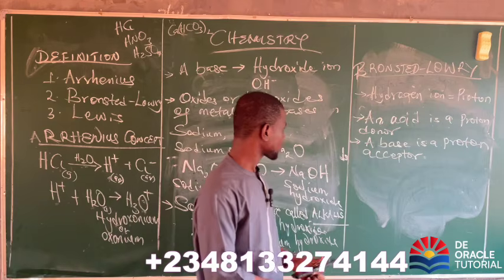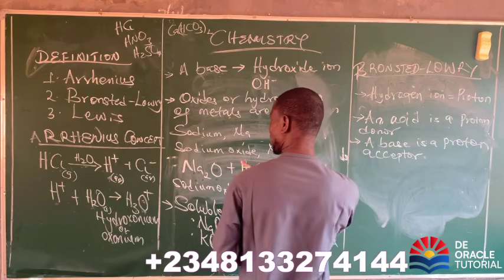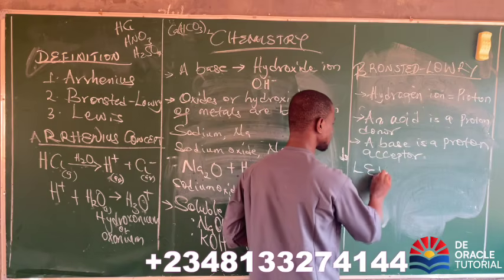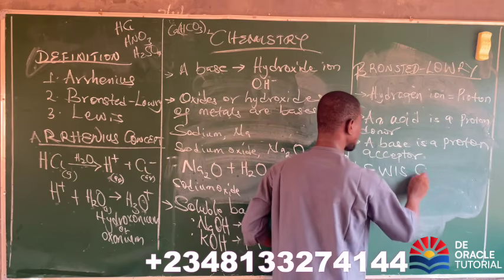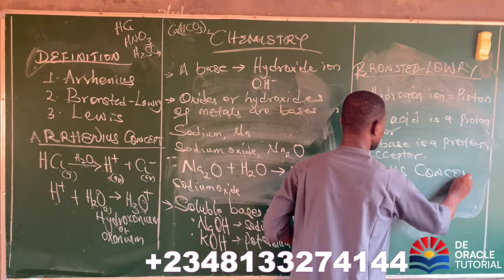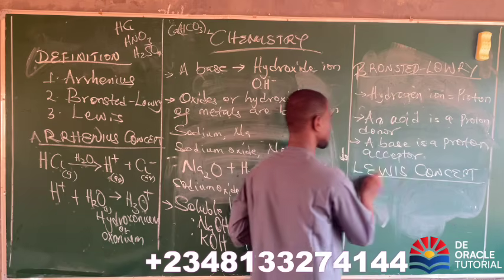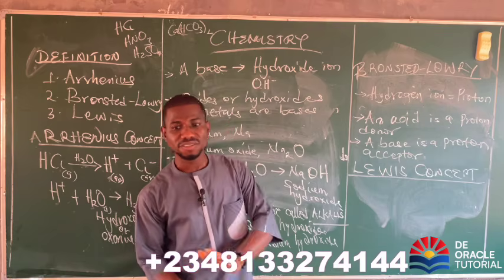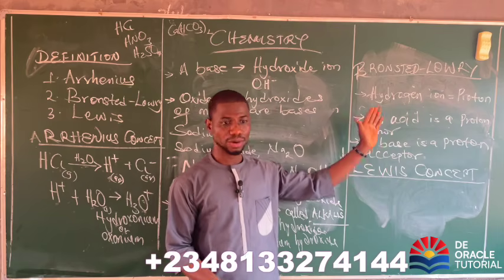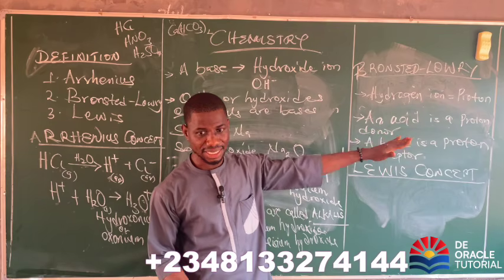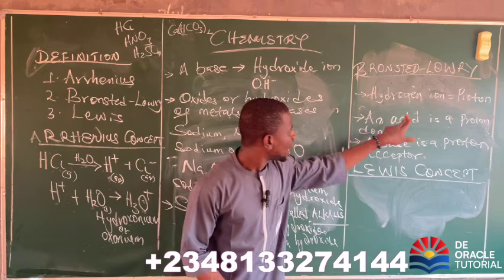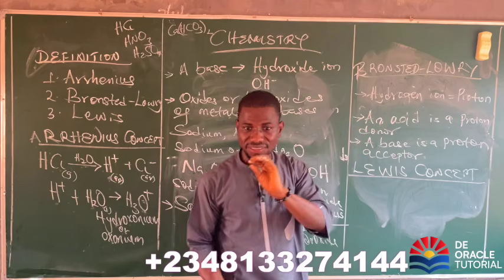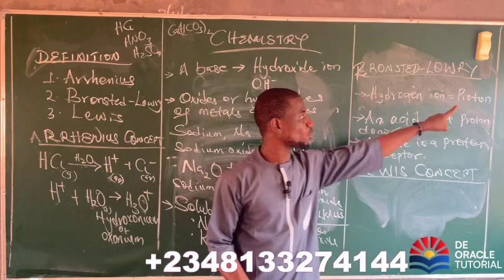Okay. Now, the last point, the last person there is what? Lewis. Now, what Lewis said is just the opposite of what Bronsted-Lowry said. Are you with me? Bronsted-Lowry described acid and bases in terms of what?